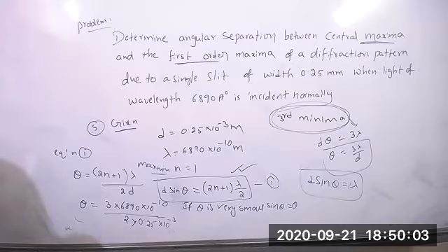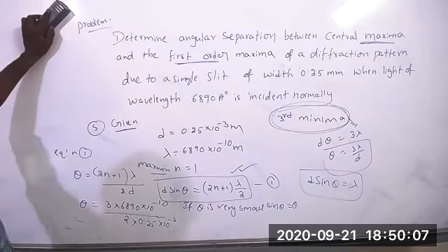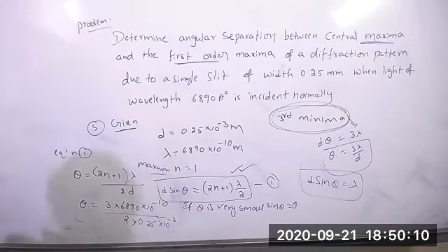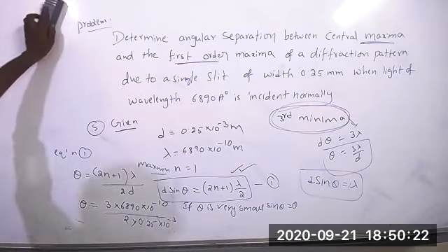Now, on minima, write one question. Determine the angular separation between... Let's see.